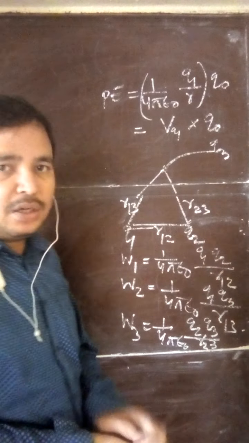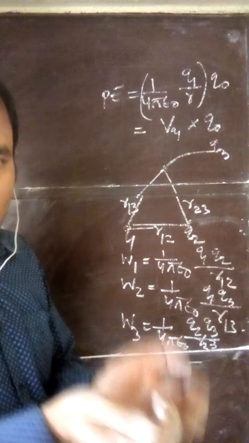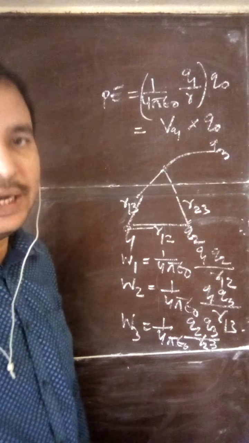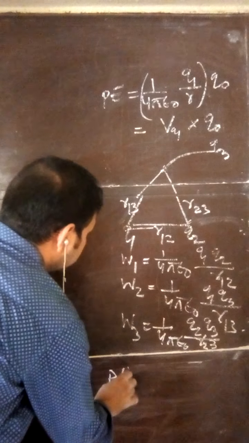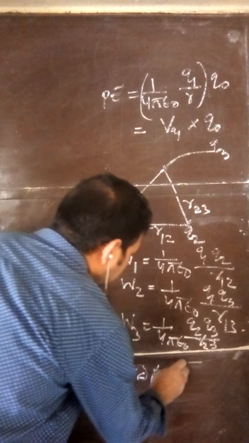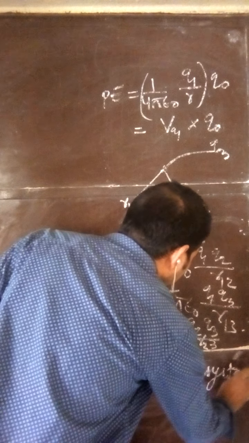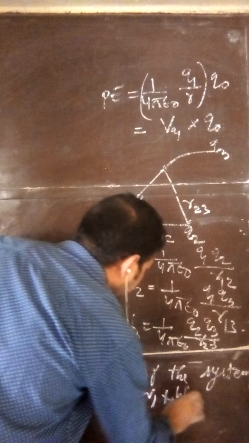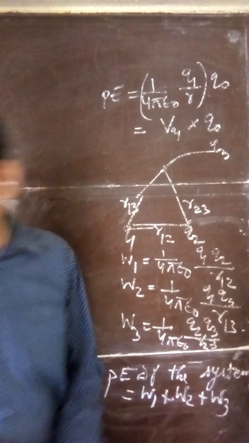So to assemble the three charges, this is the total work done, and that total work done is stored in the form of potential energy in that system. So what is the potential energy? The potential energy of the system is equal to the total work done. So I will write here, you note it down.